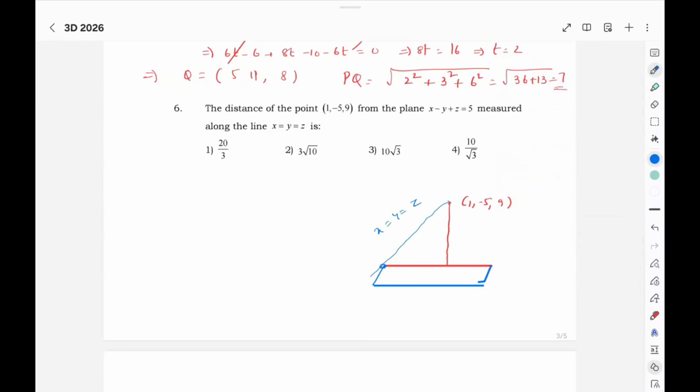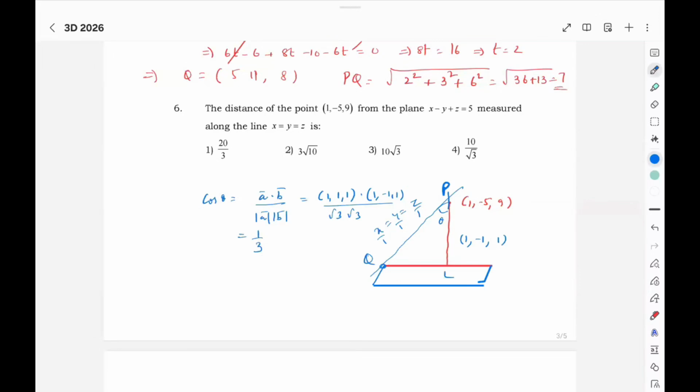So how do we find this distance PQ? First you find the line DRs are 1, 1, 1, and the plane normal DRs are 1, minus 1, 1. The angle between the normal and the line: cos theta equals a dot b by mod a mod b. So here a bar is 1, 1, 1, b bar is 1, minus 1, 1, root 3, root 3. So you'll get it as 1 by 3.